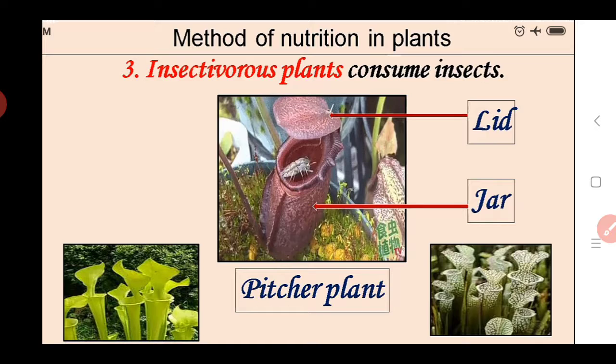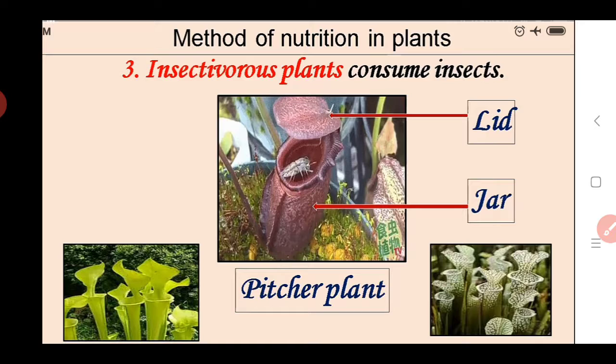It is an insectivorous plant because if we see this shape, it has a neck-like structure, a jar-like shape. On the neck mouth of this, it contains a lid-like structure. When an insect goes inside this jar, after going inside it cannot come out from this jar.